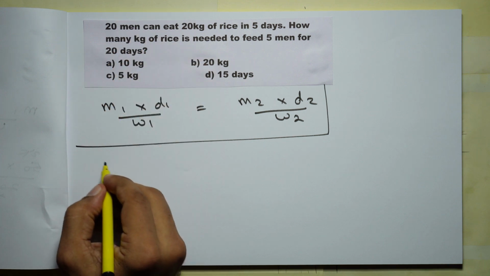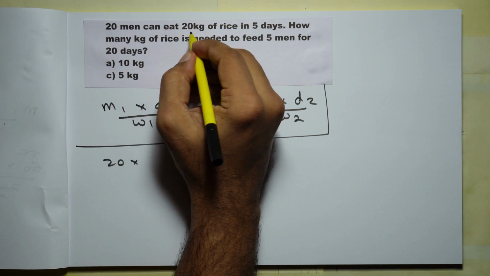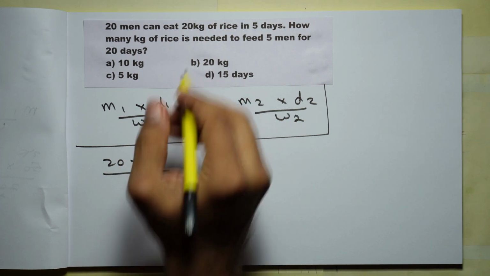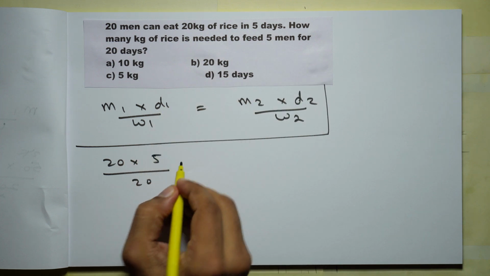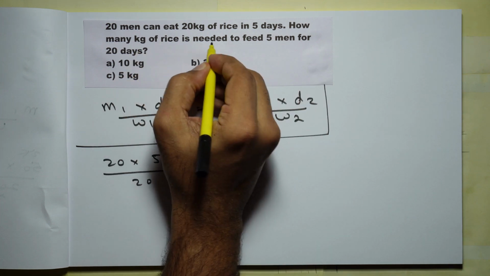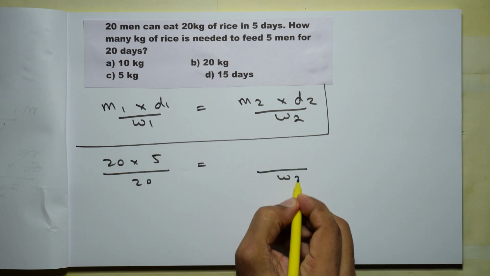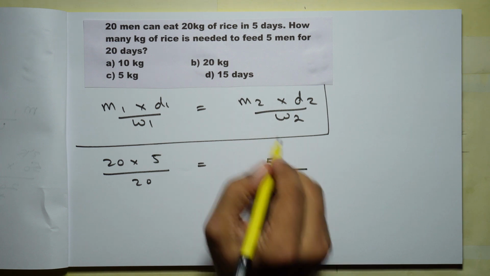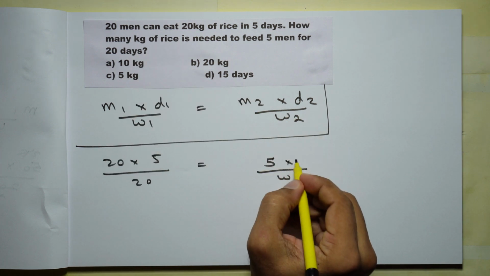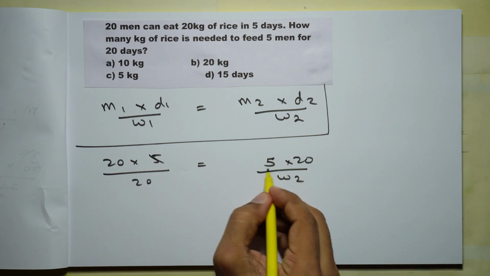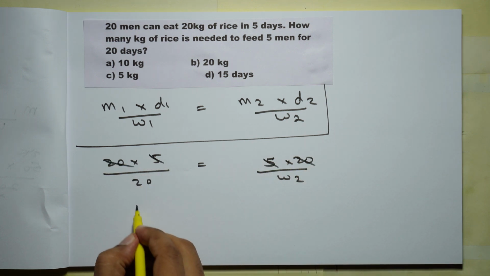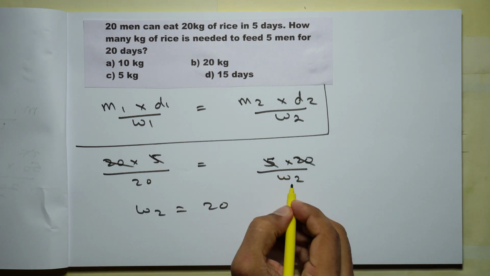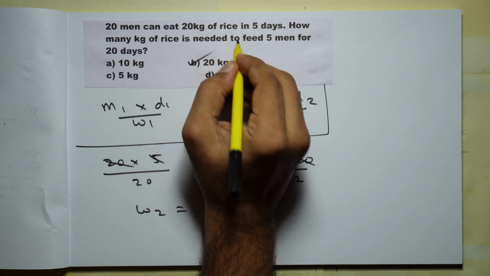20 men, so M1 is equal to 20, can eat 20 kilograms of rice. So amount of rice that they eat is 20 in 5 days. So days required is 5. How many kilograms of rice is needed? So W2 is what we need to find out. To feed 5 men. So number of men is 5 for 20 days. So D2 is equal to 20. 5 and 5 will cancel. 20 and 20 will cancel. So W2 you will get it as 20. So amount of rice needed is 20 kilograms, option B.